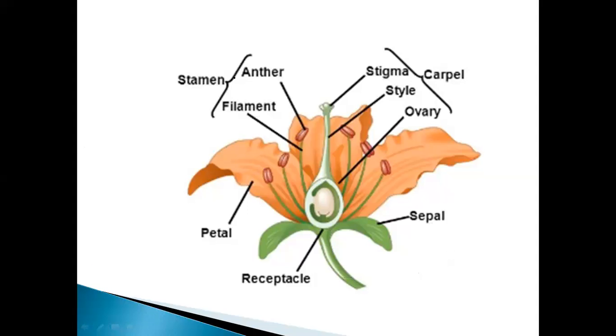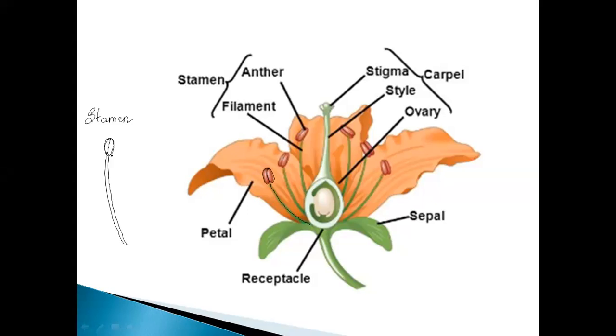Now, coming to the stamen. Why is it divided into two parts, students? The stamen has two parts. One is this filament. Can you see here? This part is the filament, and this is the anther. Can you see this two-lobed structure? The red colored one. This is the anther, a two-lobed structure.